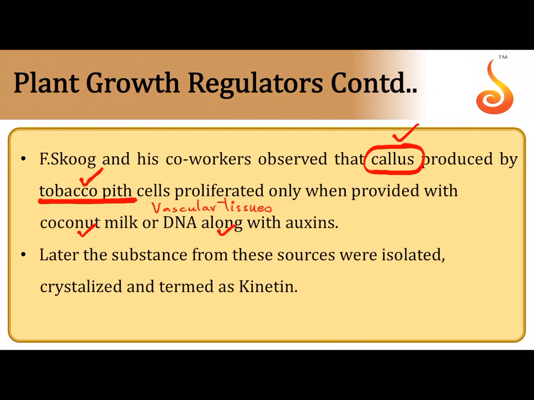And one more important thing was, it was when it was provided with extract from yeast cells. So then later they found that this vascular tissue extract or yeast cell extract or coconut milk or the DNA was basically rich in a kind of a substance that was later identified to be kinetin. Like I said, kinetin is not naturally synthesized in the plant. An analog chemical which is similar to kinetin, that is called zeatin, was later extracted from the corn plants.